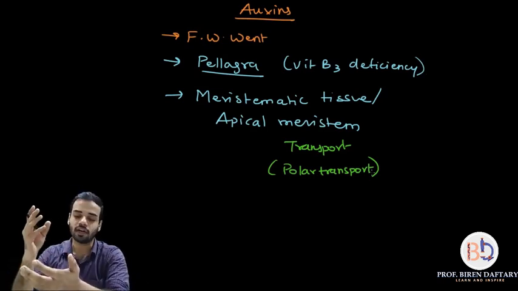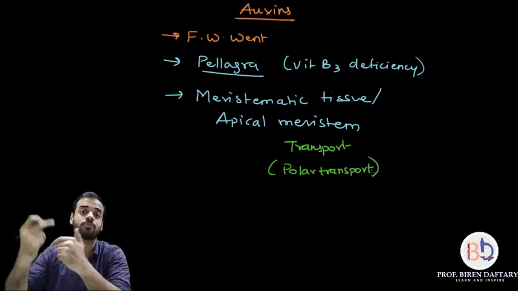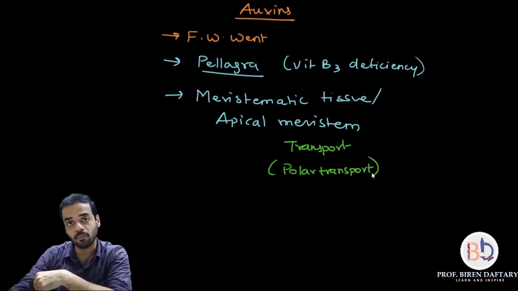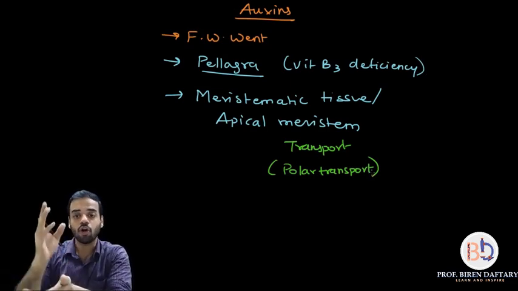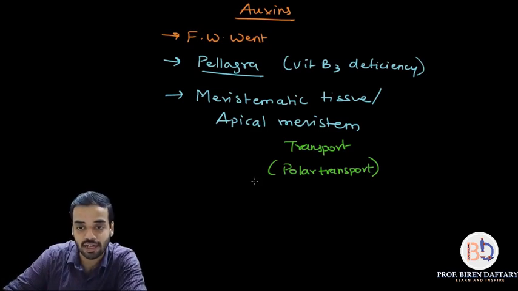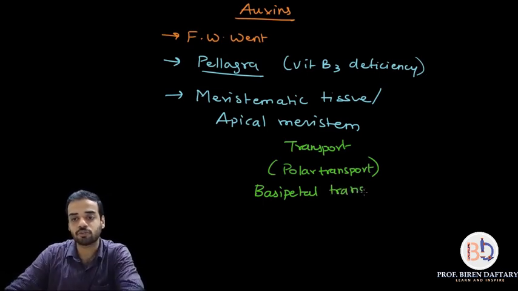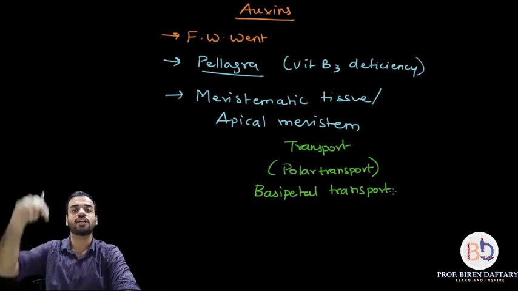If I tell you that there is non-polar transport, then non-polar transport is transport which occurs in both directions, which is bidirectional. So it can be from bottom to top or top to bottom, but this is always polar. Also this transport is called basipetal transport. Basipetal transport is a transport which is occurring in the downward direction, towards the base.